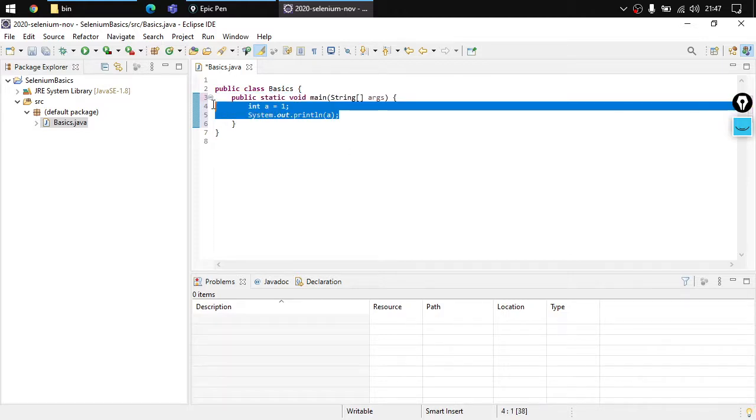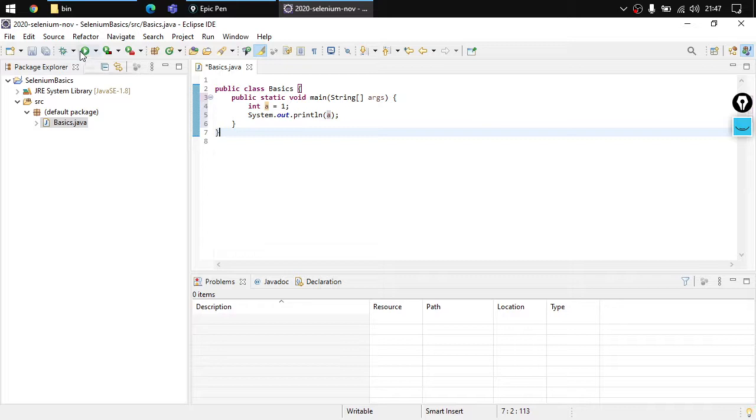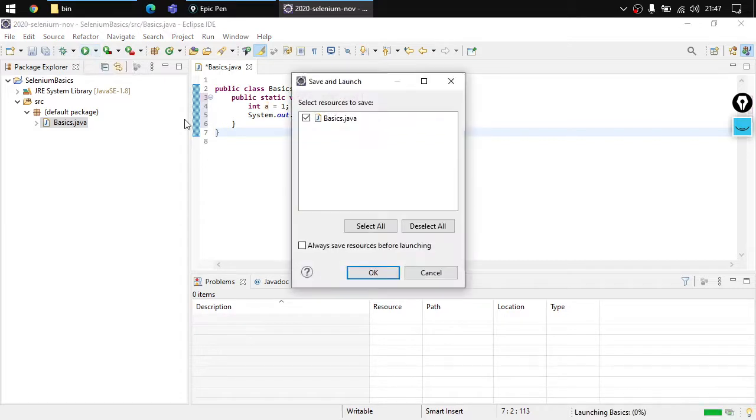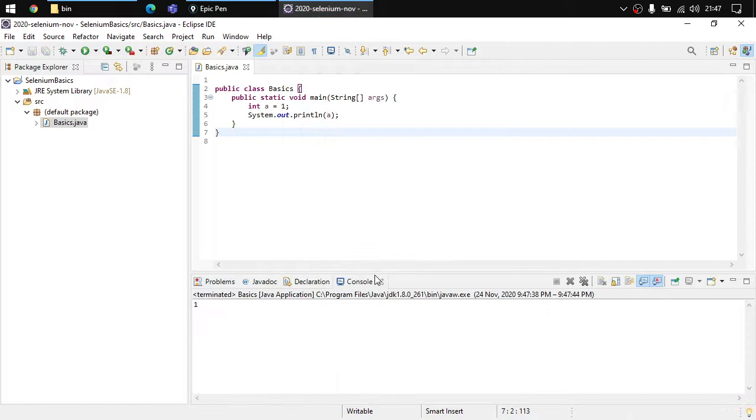Now the question comes up, how would we be able to run this code? Running this code is very easy. Look for this play button here, the green button. It looks like the Prime Video button. Click here, choose the option always save resources before launching and click on OK. The moment you click on OK, you can see that there is an output 1. This is what we stored inside a, right?